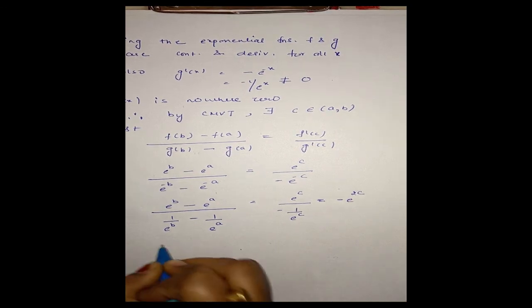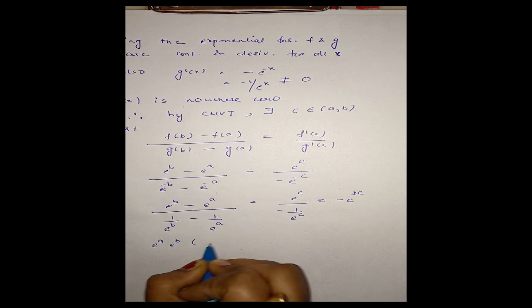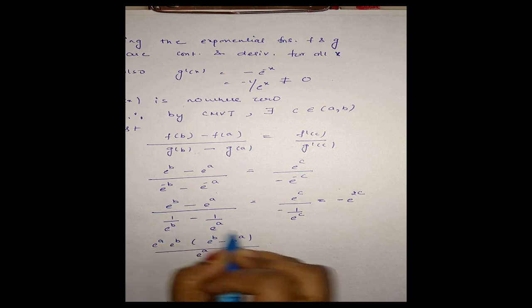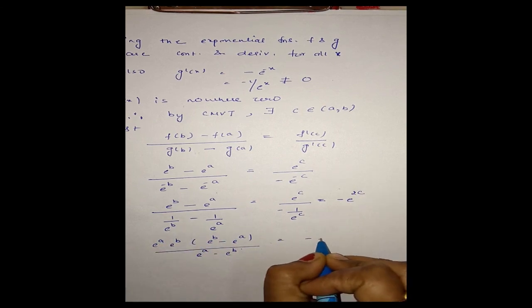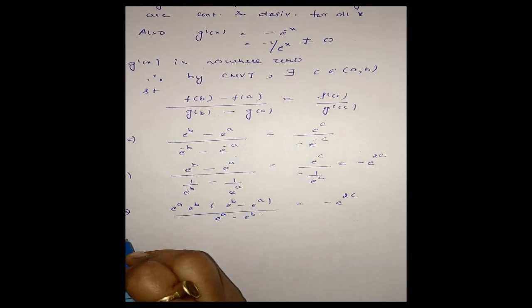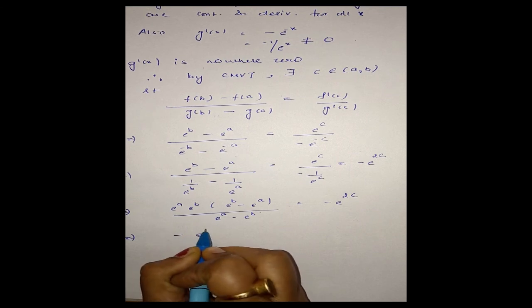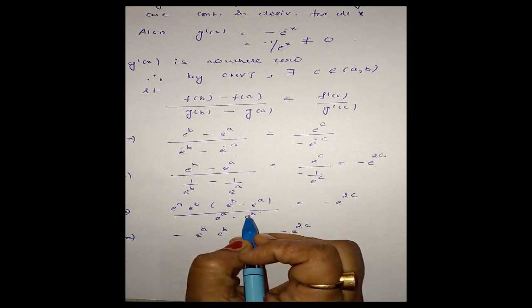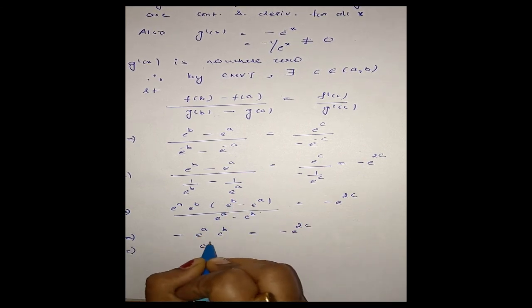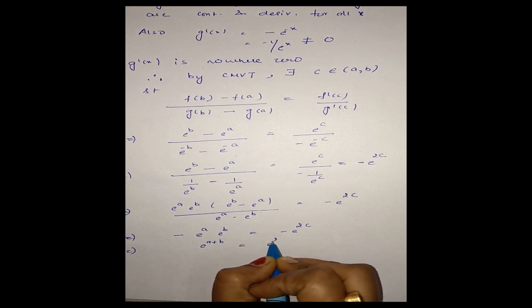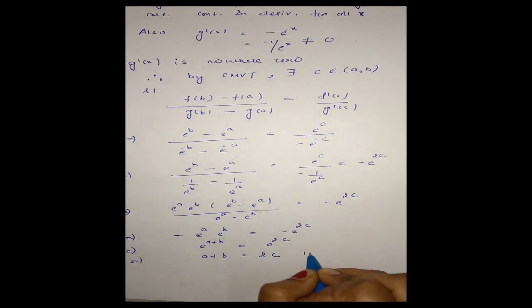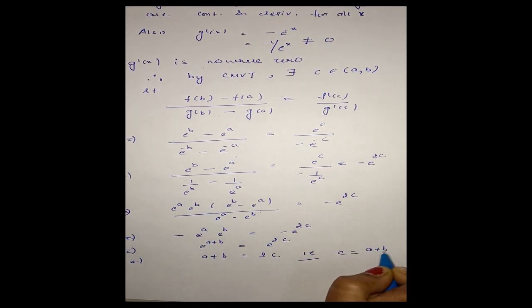Now this is equal to e of a e of b into e of b minus e of a divided by e of a minus e of b is equal to minus of e of 2c. Clear it is? Now next, this is equal to minus of e of a e of b is equal to minus of e of 2c. This will get cancelled out. Now this is same as e of a plus b is equal to e of 2c, and from this we get a plus b is equal to 2c, that is c is equal to a plus b by 2.